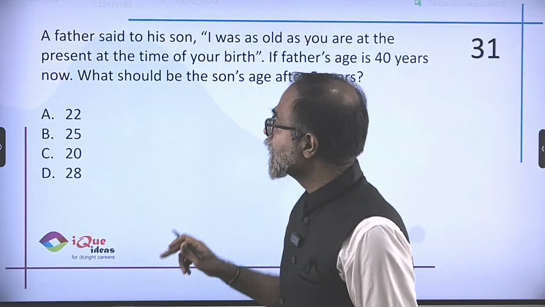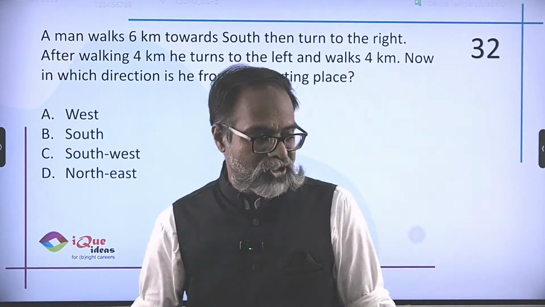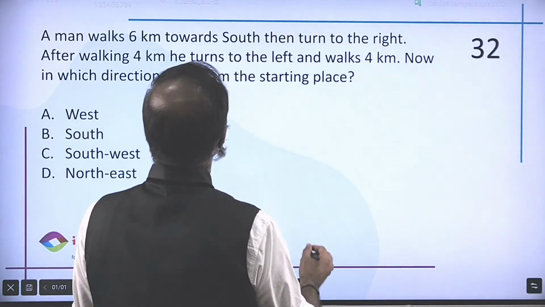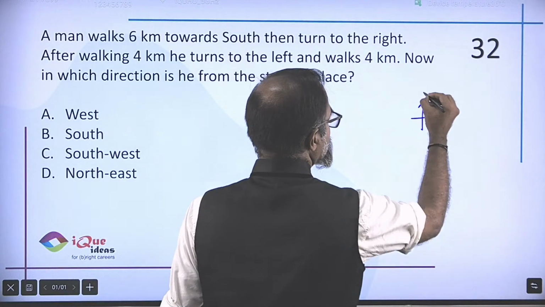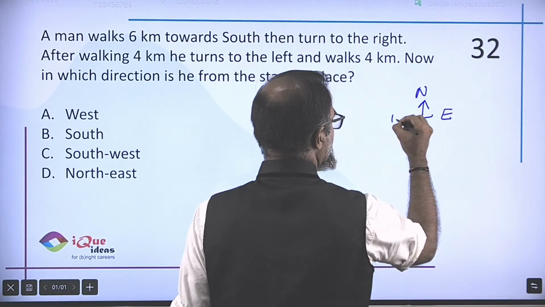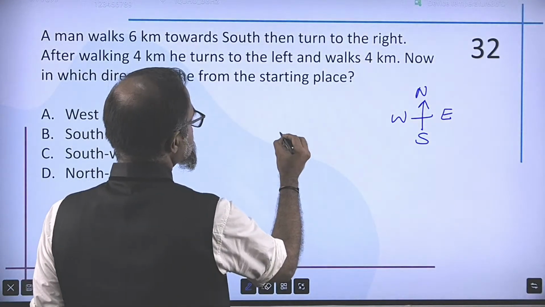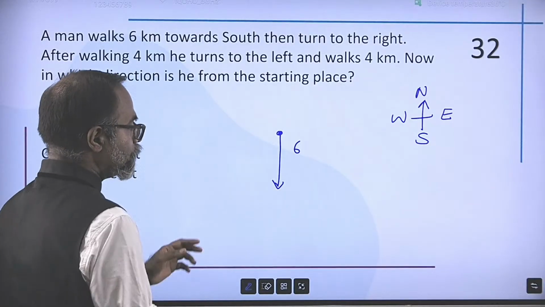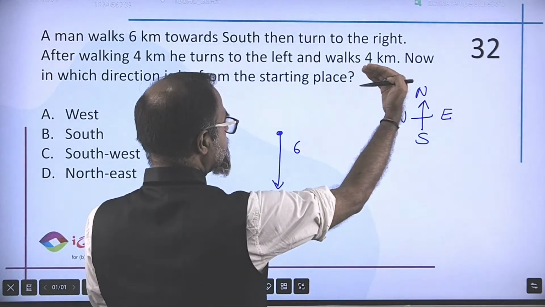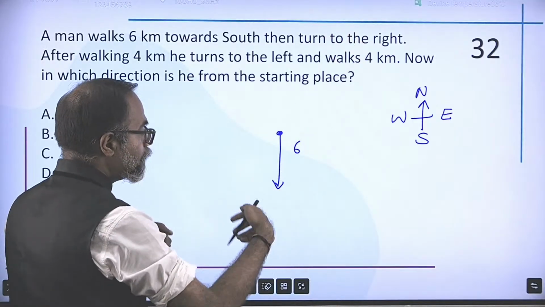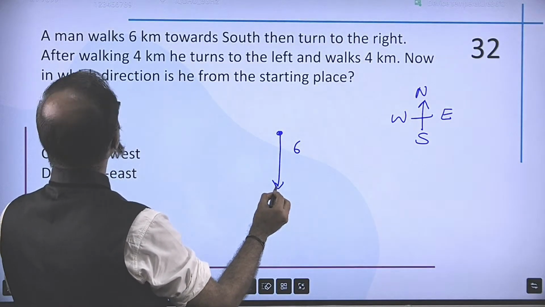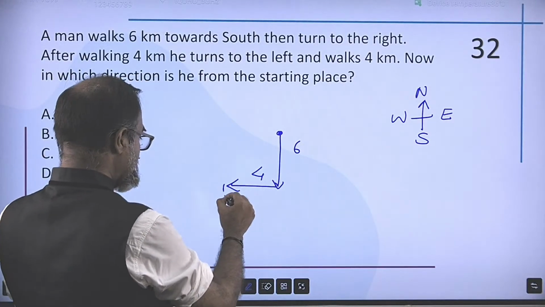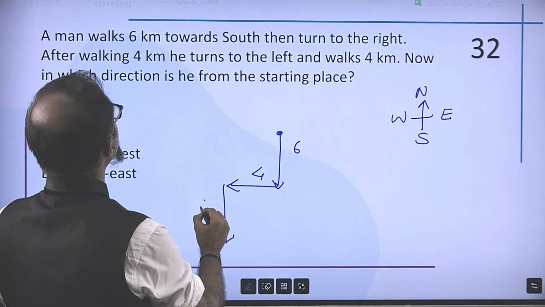Okay. Now, directions. Right? A man walks 6 kilometers towards south. Okay. So this is north, south, east and west. A man walks 6 kilometers towards the south, then turns to the right. Now we have to be careful. If I'm going up, then that is right. But when I'm coming down, my left and right is reversed. So turn to the right after walking 4, then turns to the left. So from here, left and walks 4.